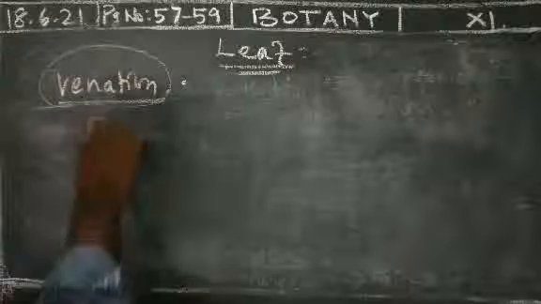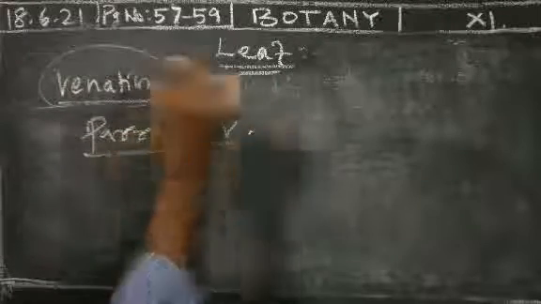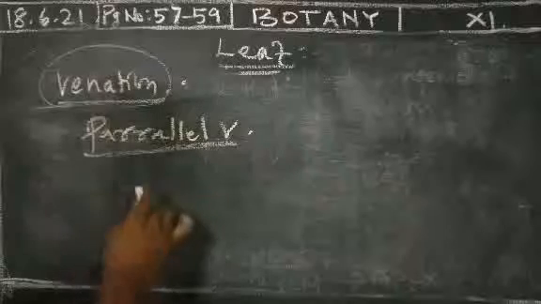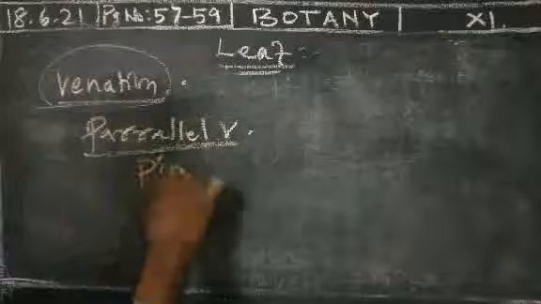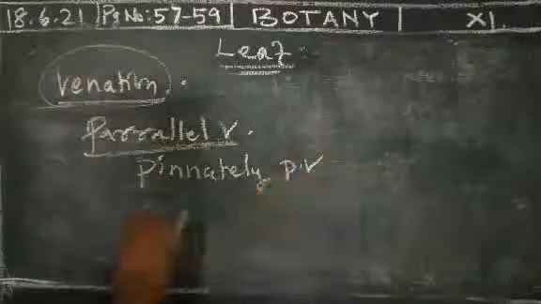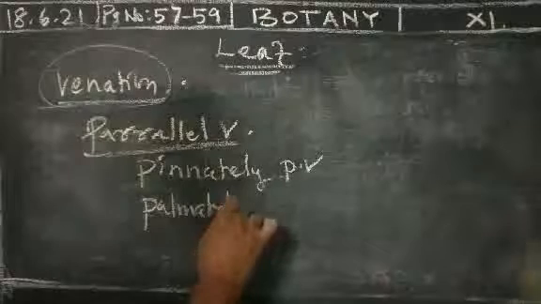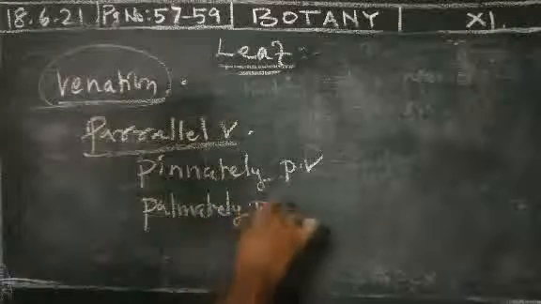In parallel venation, in the same way, pinnately parallel venation is there, and palmately parallel venation.